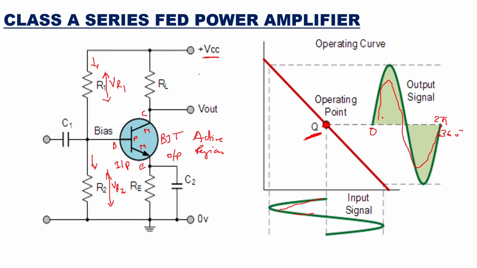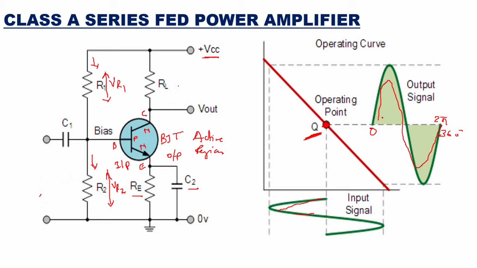In this figure, RE and C2 are used for stabilization, and RL is the load resistance, or the collector resistance on top. RL is where you will take the output voltage.